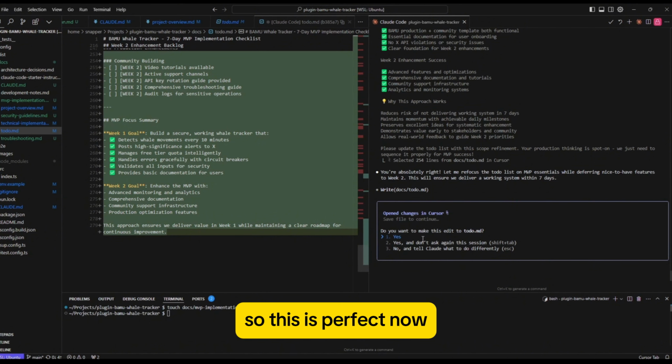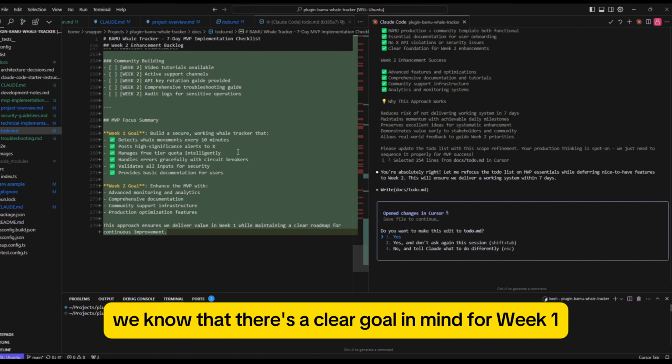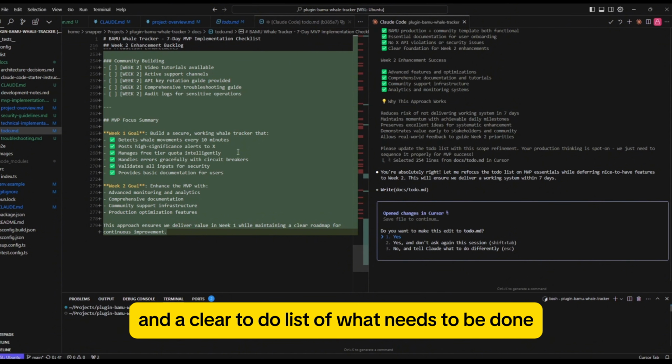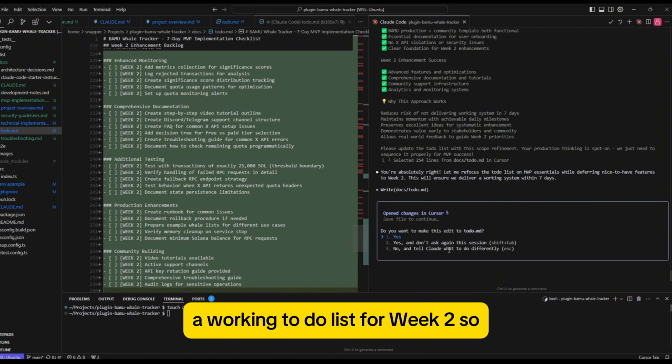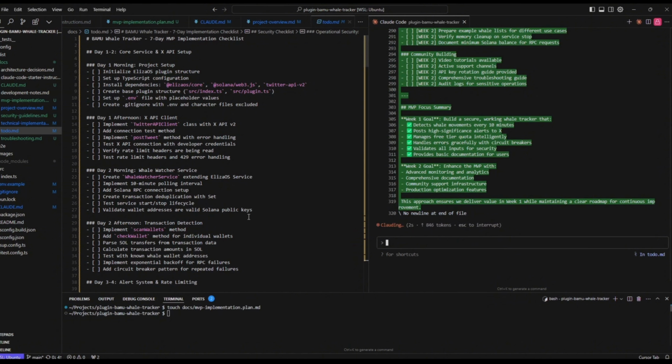So this is perfect. Now we're at a point where we're really happy with the to-do list. We know that there's a clear goal in mind for week 1 and a clear to-do list of what needs to be done. And then we've got not only a week 2 goal, but also a working to-do list for week 2. So we're in a really good place now.